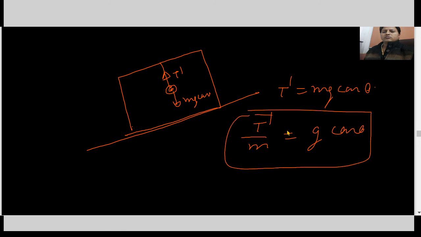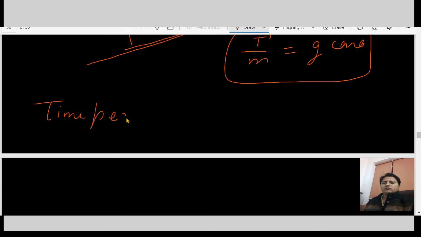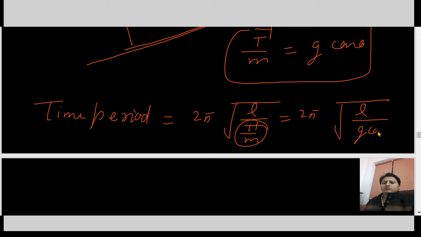So what is the time period? Time period comes out to be 2 pi under root L over (tension over mass). So what is tension over mass here? Tension over mass is g cos theta.